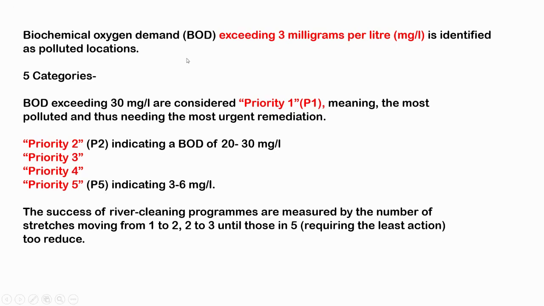So a biological oxygen demand exceeding 3 milligrams per liter is identified as a polluted location. Whenever they go to a river stretch and collect a sample, and the biological oxygen demand for that water sample is less than 3 milligrams per liter, it means that for every liter of that water sample, the microorganisms do not need more than 3 milligrams to break down the organic matter. If that is the case, the water can be said to be non-polluted and safe.